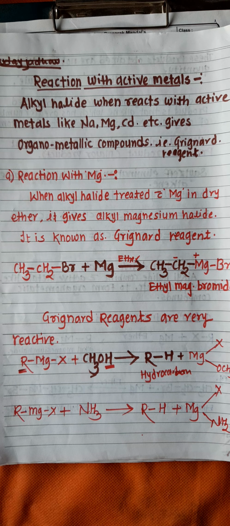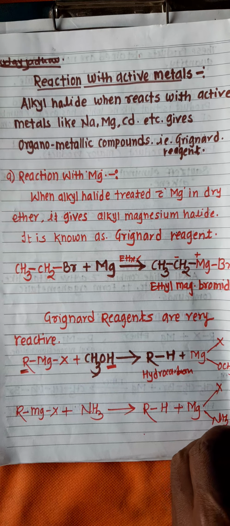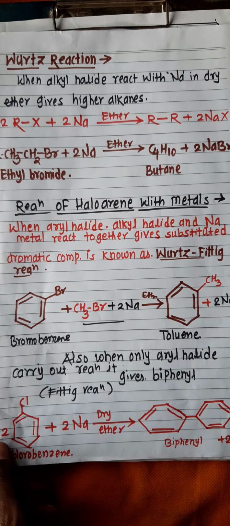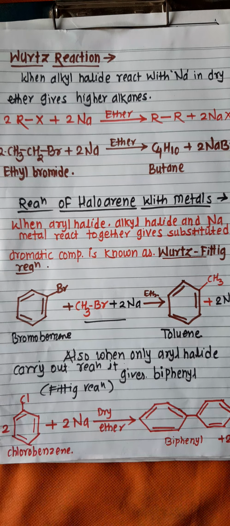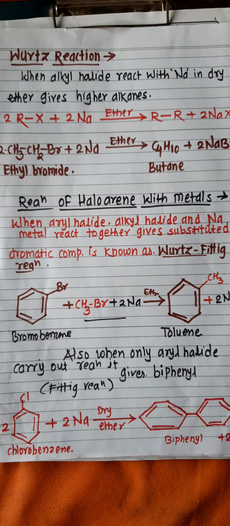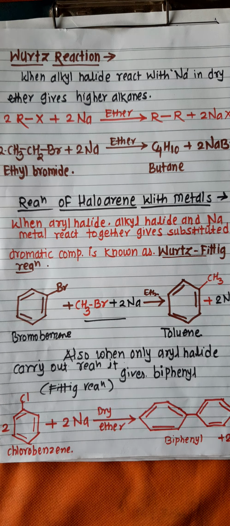Here the Grignard's reagent is an important reaction in halogen derivatives of alkanes. The next reaction is Wurtz reaction. The Wurtz reaction is also an important chemical reaction in alkyl halide. When alkyl halide reacts with sodium metal, also in a solvent dry ether, it gives higher alkane. The example of this, when ethyl bromide reacts with sodium metal, it gives butane.